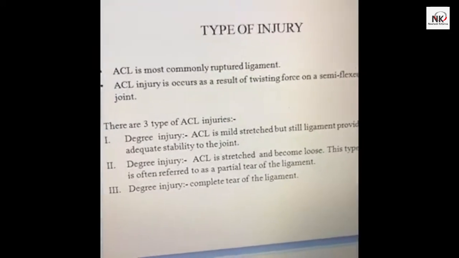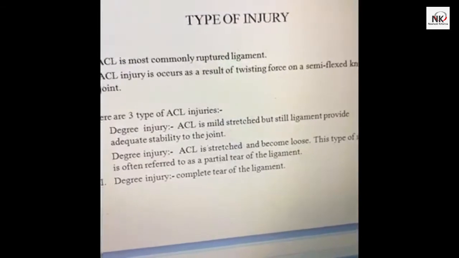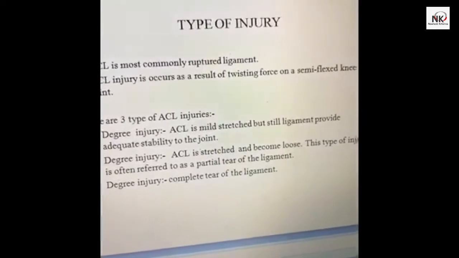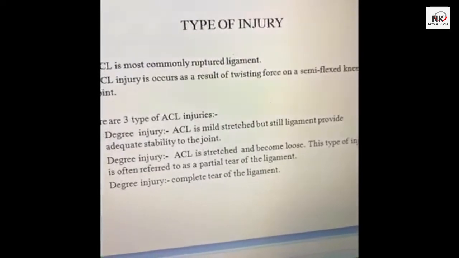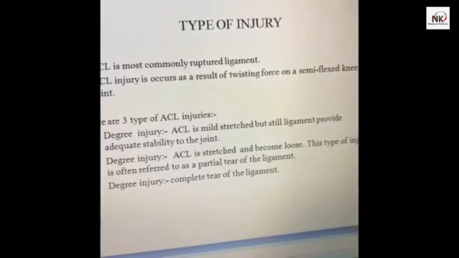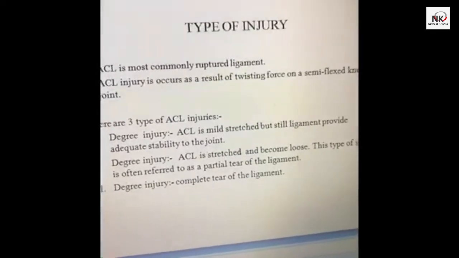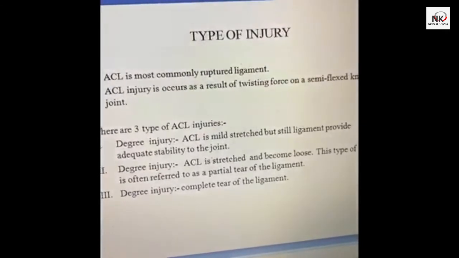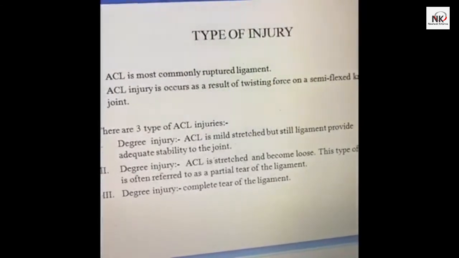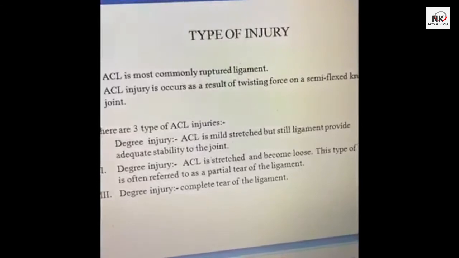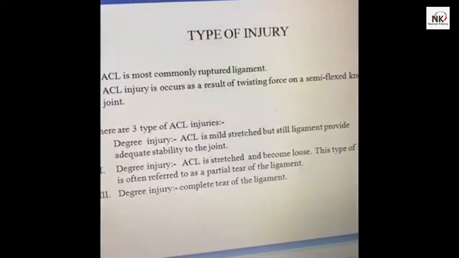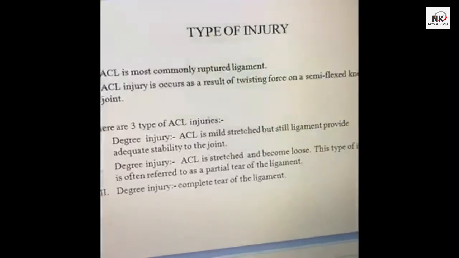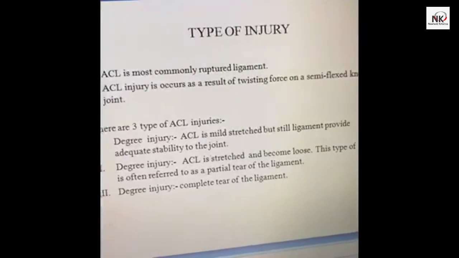There are three types of injury. Grade 1 is hardly noticeable. What happens in this one? It's a mild stretch of the ligament, but the ligament still provides adequate stability to the joint. So the person may not be able to identify it as an actual problem, maybe just a strain because of some twist or some kind of jump.